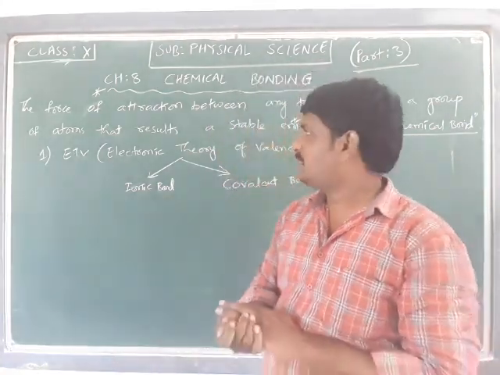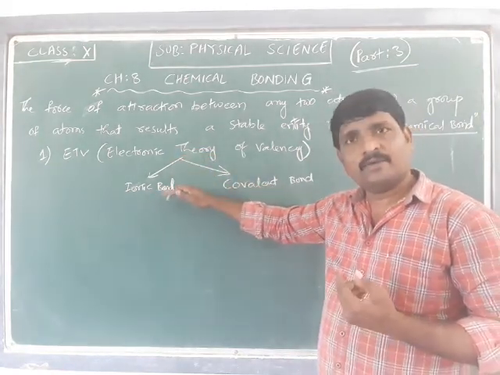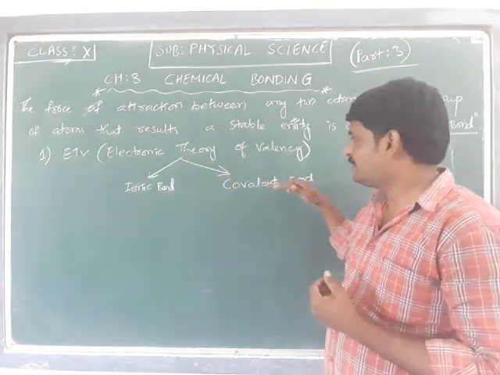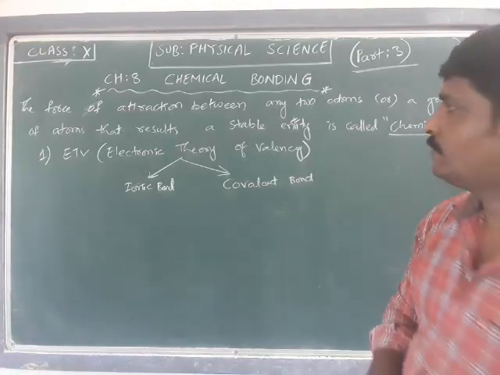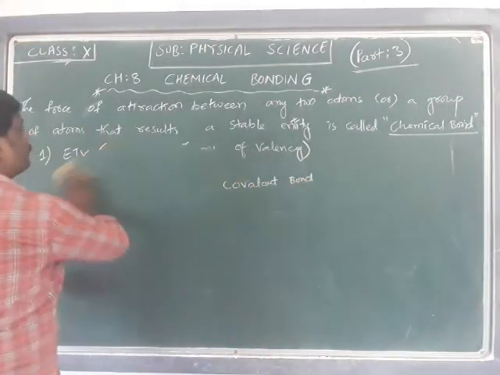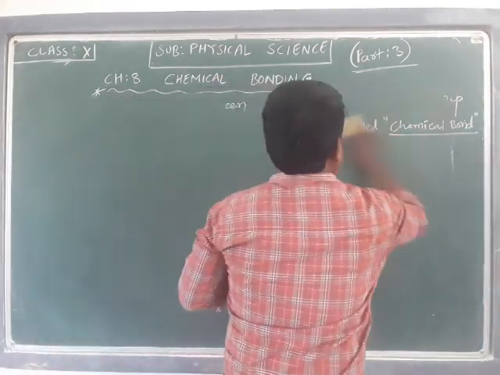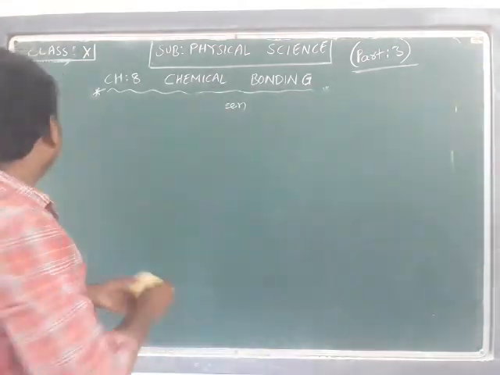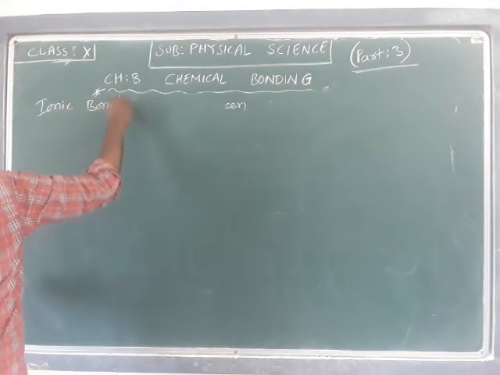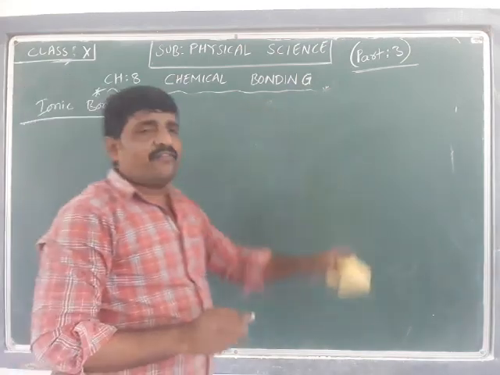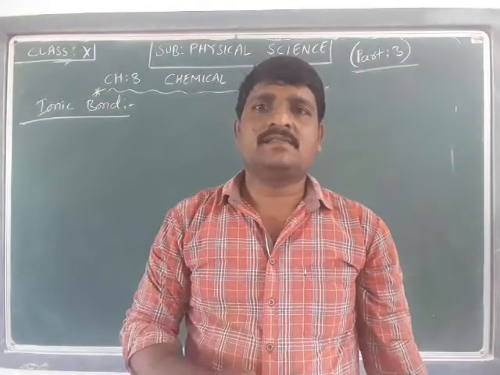Under the electronic theory of valency, today we are going to talk about the ionic bond and the covalent bond. When I talk about the ionic bond, the name itself gives us an idea: the bond between ions.